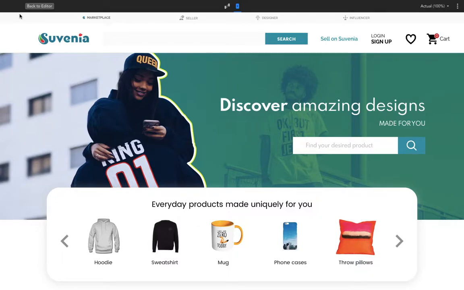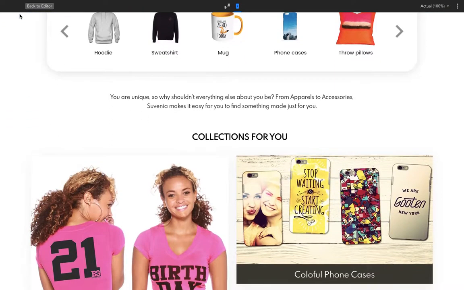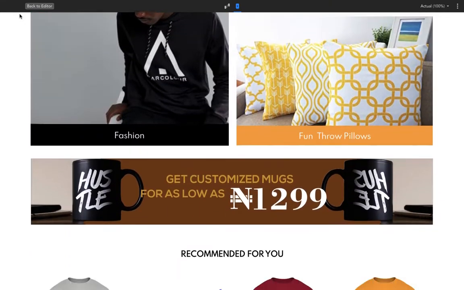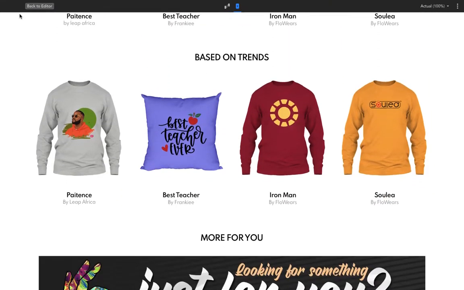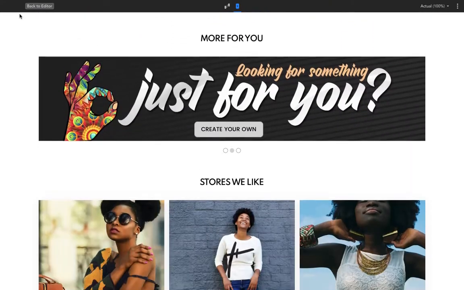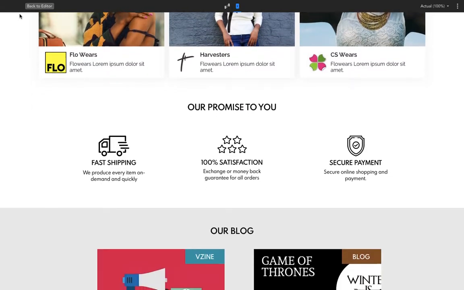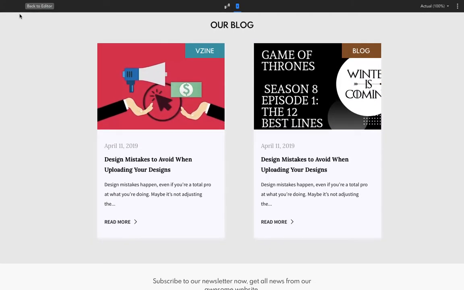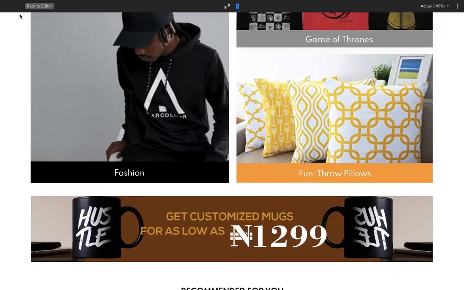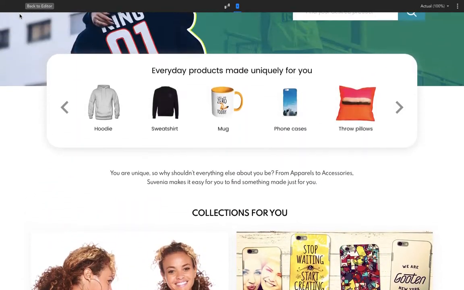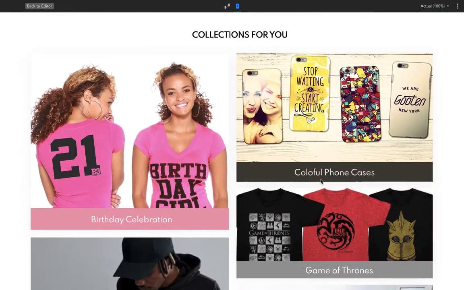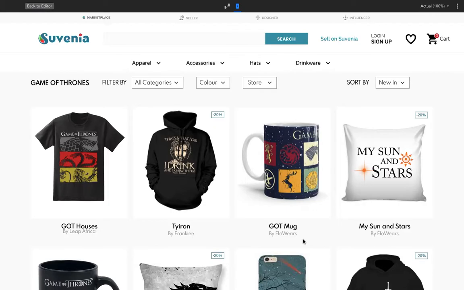This is a demo for Souvenir.com, a marketplace for African creatives. This is the default landing page, which is also our product marketplace that allows individuals to find products already created by creatives. An individual can either pick a product depending on the category, or they can pick depending on the collection.